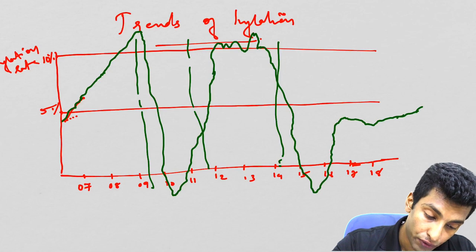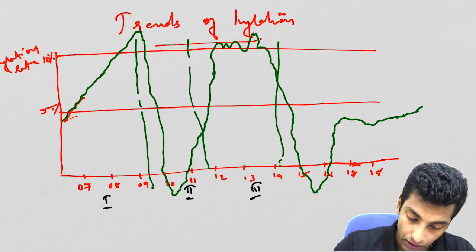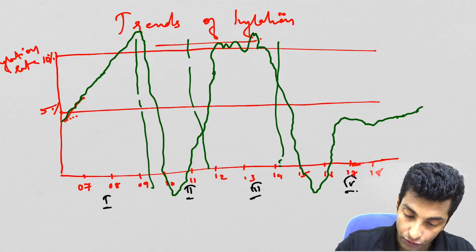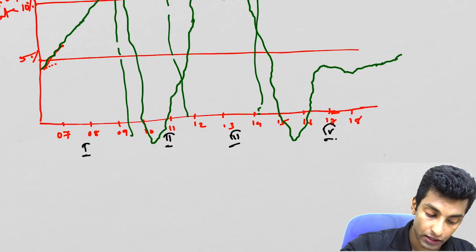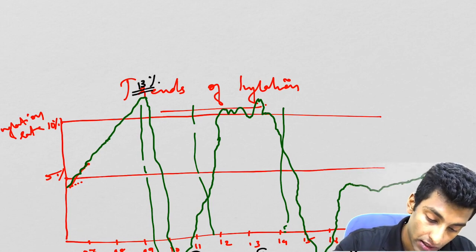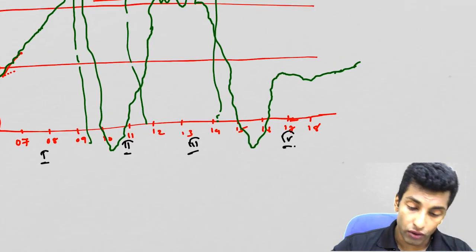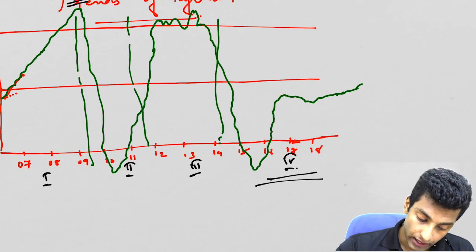Okay, so this is the first phase, this is the second phase, this is the third phase, and this is the fourth phase. So we are just trying to understand this fourth phase. Okay, so here when it reached its peak, it was 13% inflation that year. Okay, 2009. Now, why did inflation actually decrease in the fourth phase?